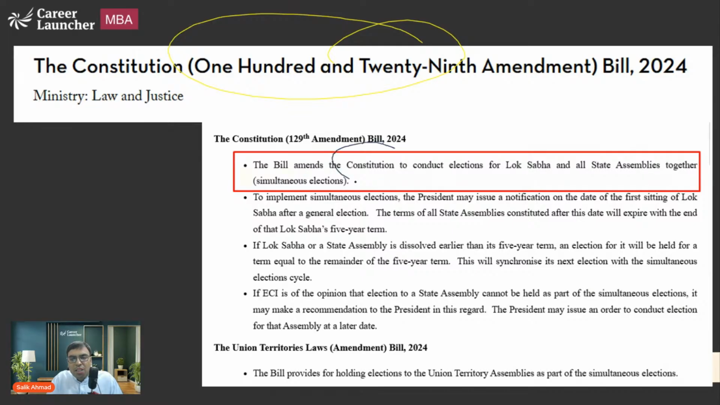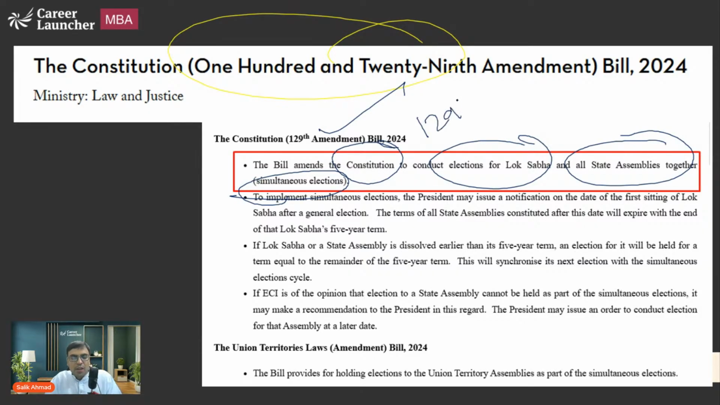So the bill amends the constitution to conduct elections for Lok Sabha and all state legislative assemblies together. That is what the bill is. And the bill has been sent to the JPC. So still it is a bill and it has not become an act. This we are talking about is the 129th Amendment Bill. It is yet to become an act, so we are calling it a bill.